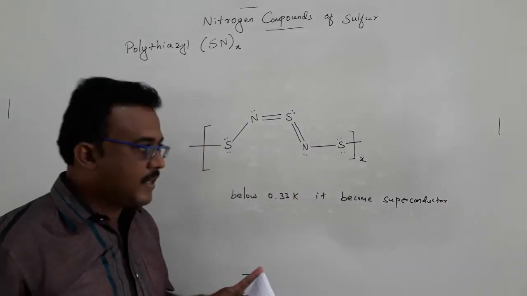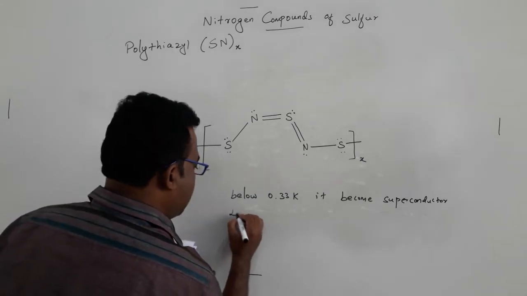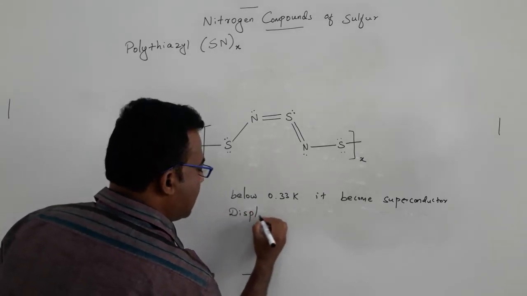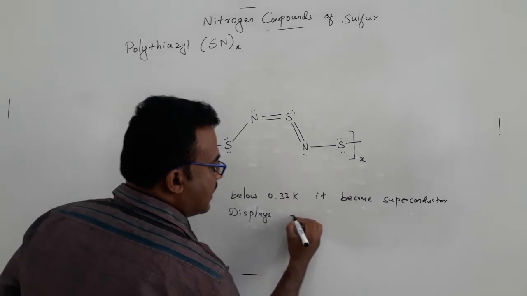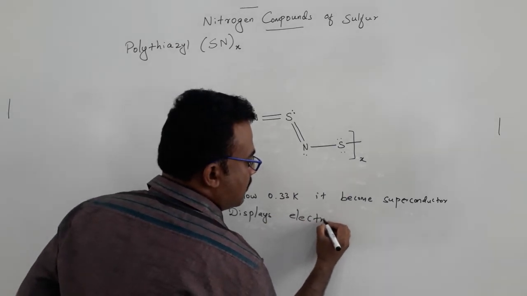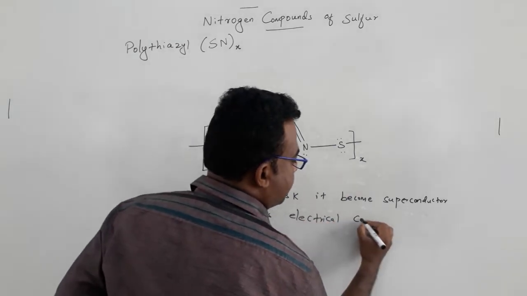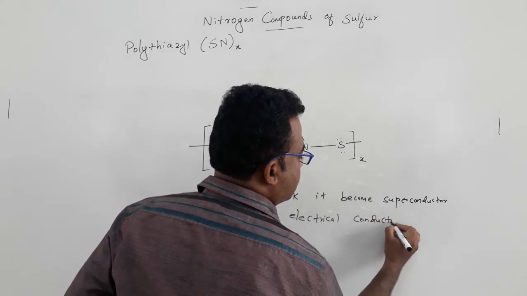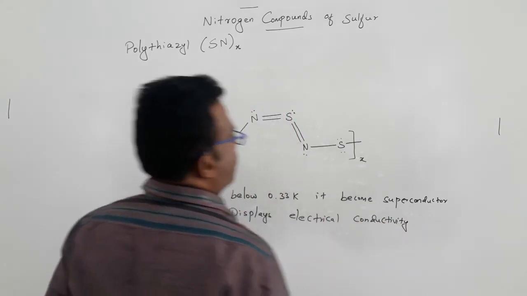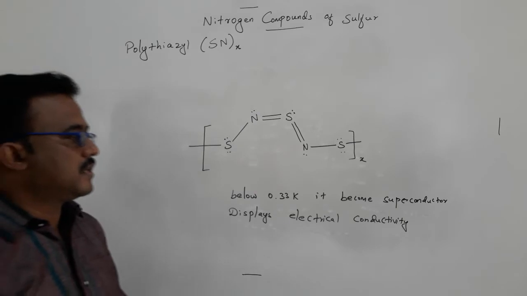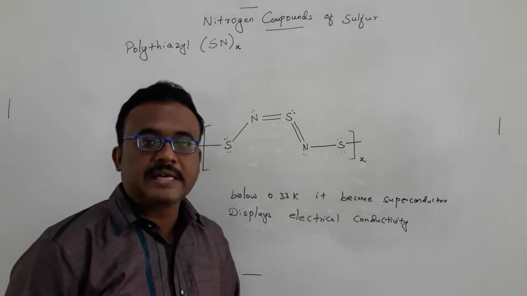And also it displays electrical conductivity. Okay, so these are some of the features of polythiazyl.